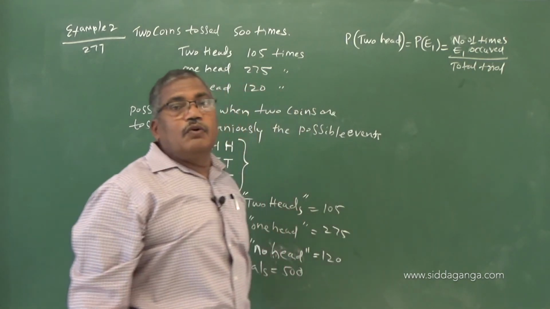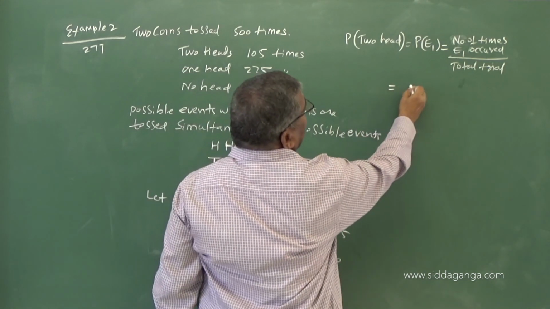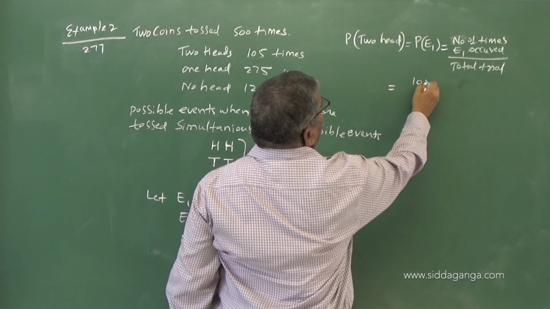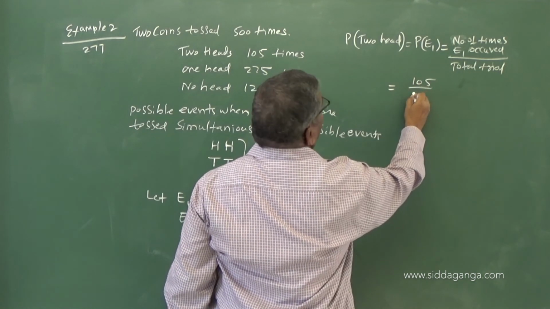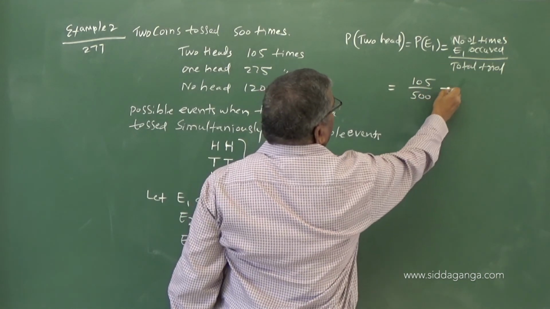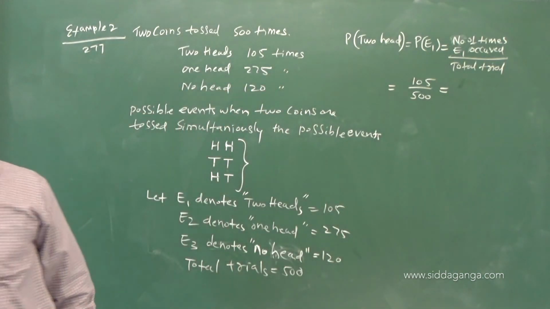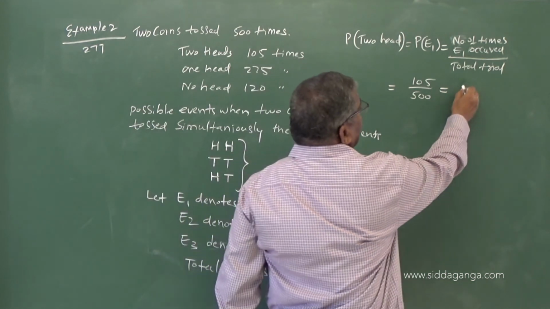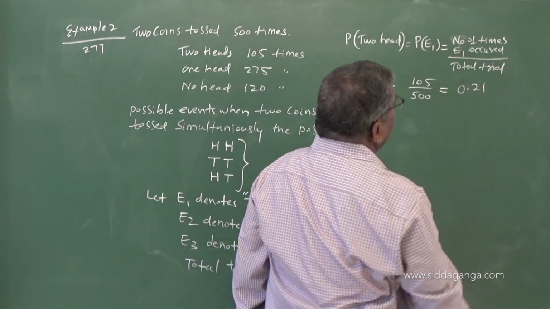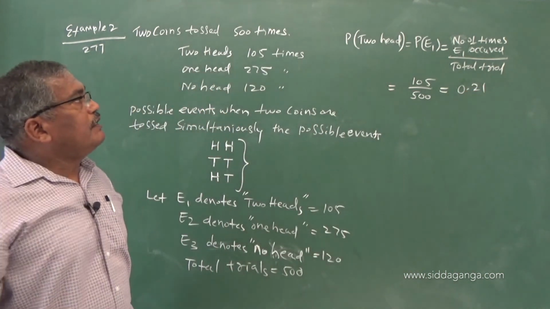So this is how we have to do. This equals 105 divided by 500, 0.21. This is there in your book, only for practice I am doing it.